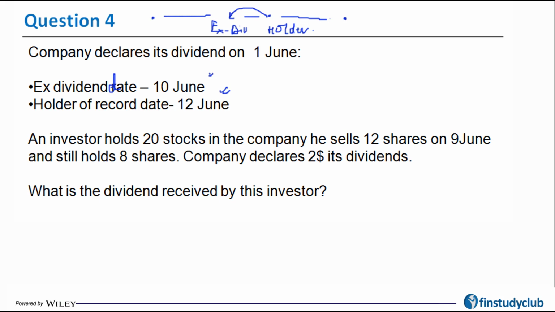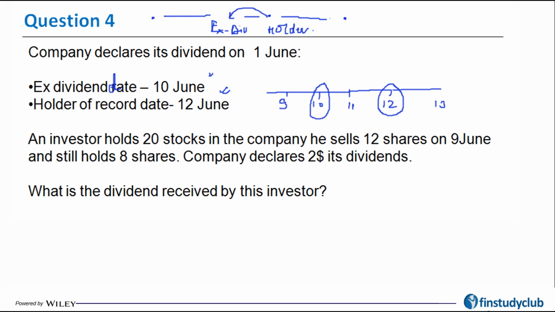But if you sell the stock between 10th and 12th, then you are in any case going to get the dividend from the company directly. So let me plot that here: 9, 10, 11, 12, 13, etc. My record holder date is right here and my ex-dividend date is right here.